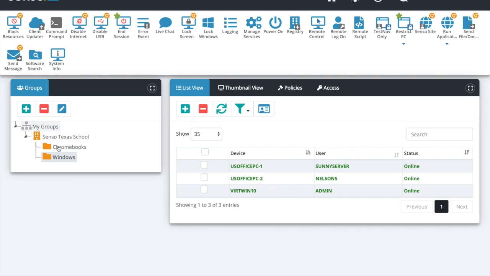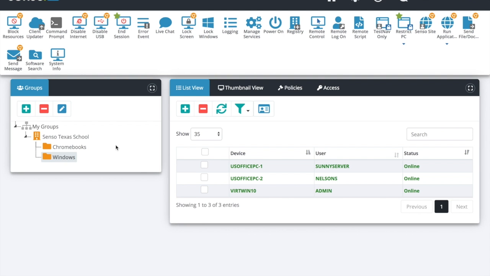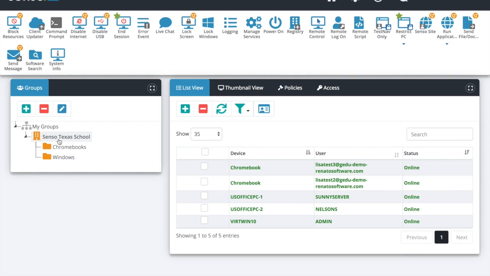Now, speaking about the groups, you see I have the groups broken up into 2 sections. I have Chromebooks, which is again going to be my Chromebook devices, and I have my Windows devices that filters it down. When you create these groups right here, adding groups, you can add filters into them. Things like device name, remote hosting name, username, AD group. You can wildcard it. If you throw a % on the end of one of these, anything that is wildcarded with that name is going to automatically be added in. Same thing on the Chromebooks. So that's a little tip or trick for you to know about wildcarding. Very important. All right, let's jump right into it.